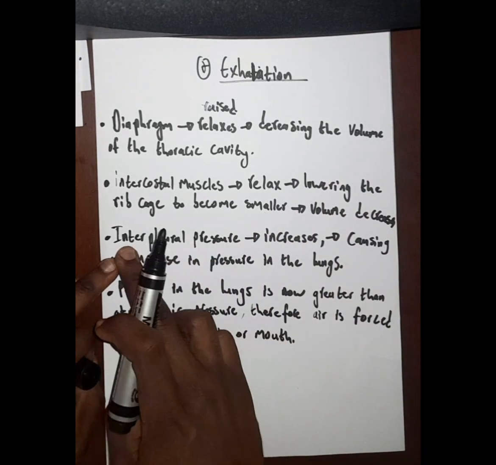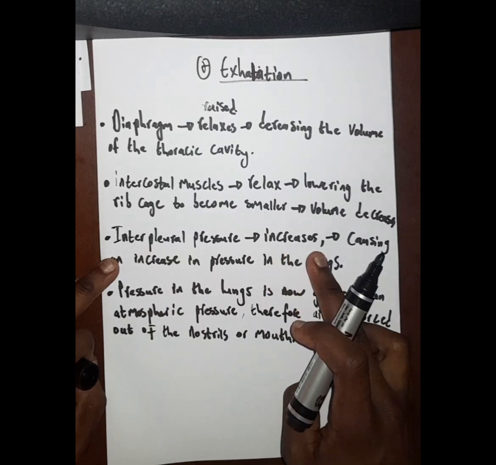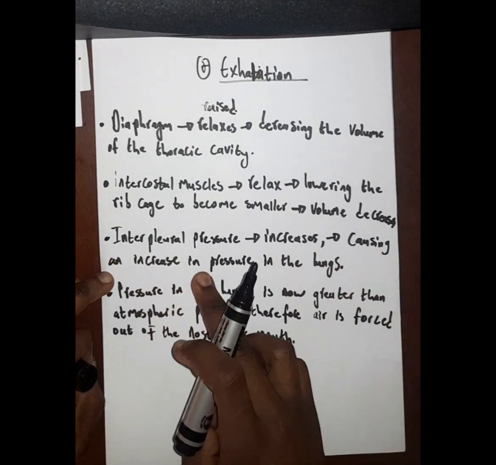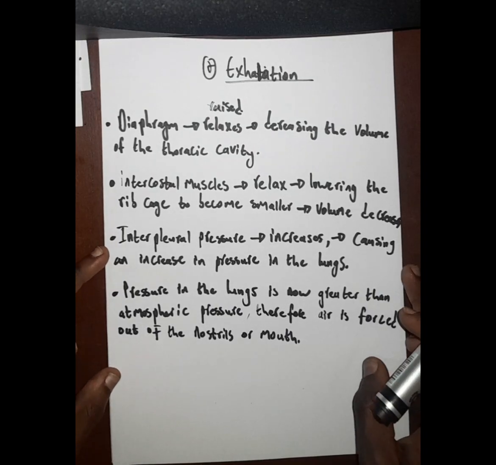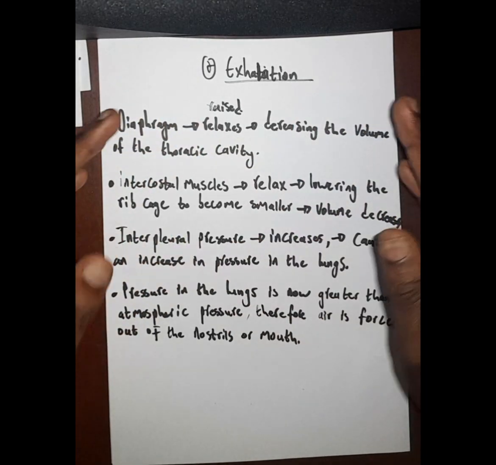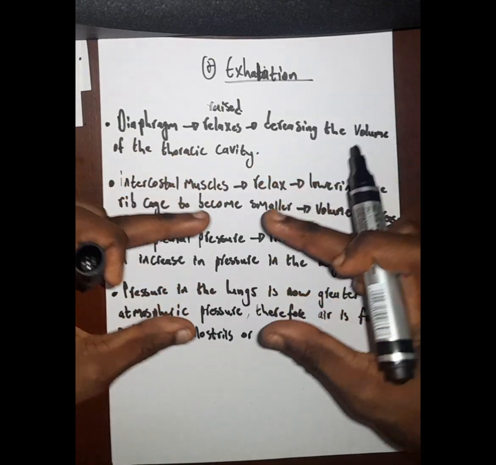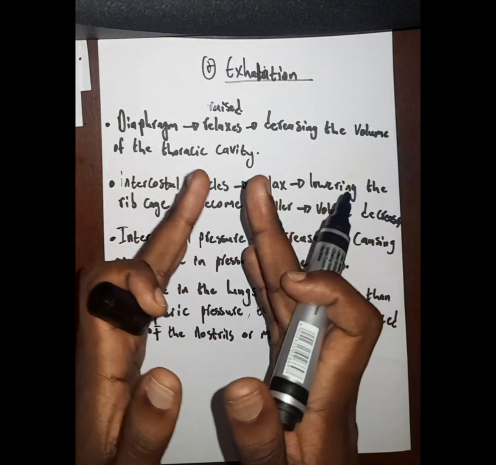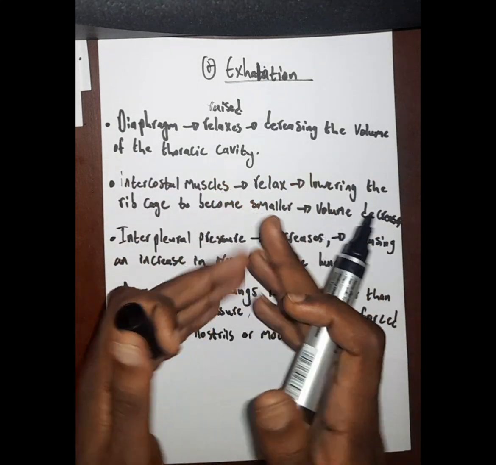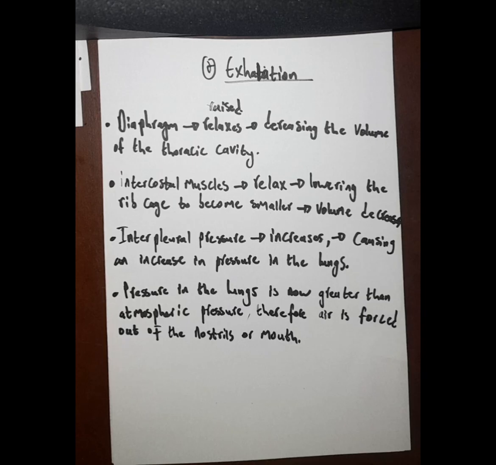Let's see what happens with the interpleural pressure. The interpleural pressure increases, causing what? An increase in pressure in the lungs. Now, the pressure that is found inside the pleura, let's say it has stretched. Now, when it reduces in size and becomes smaller, it increases what? The pressure now will become what? It will increase. This is the same as when, let's say, what do I have here that I can make an example?